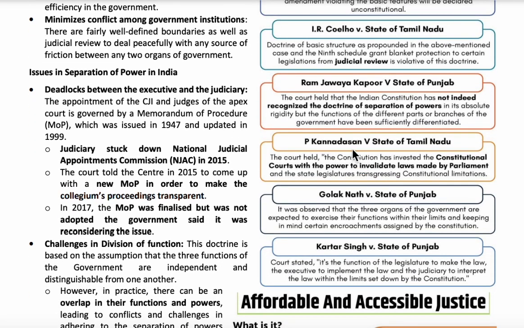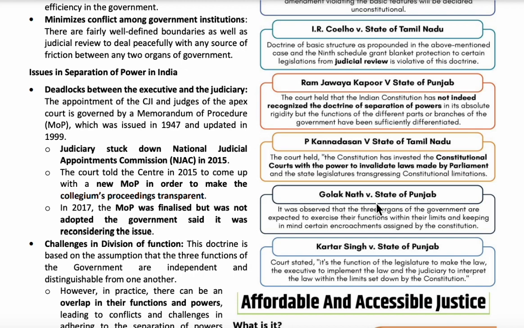Next is P. Kannadasan versus State of Tamil Nadu. In this case, the Supreme Court turned down the unconstitutional laws made by the parliament and legislatures, and the constitution has given more power to the courts. So if there are any unconstitutional laws made by the parliament, then in that case the courts have the power to turn down those laws. So this is about the Kannadasan case.